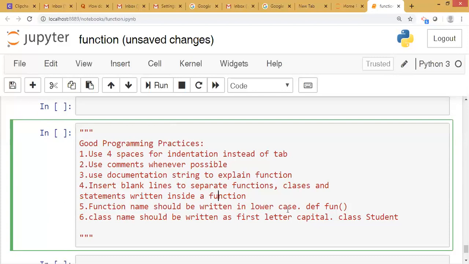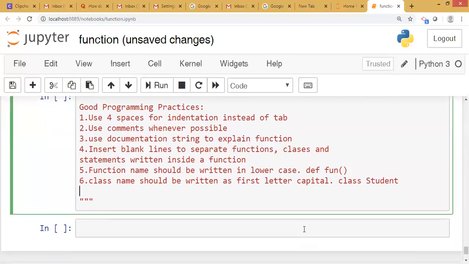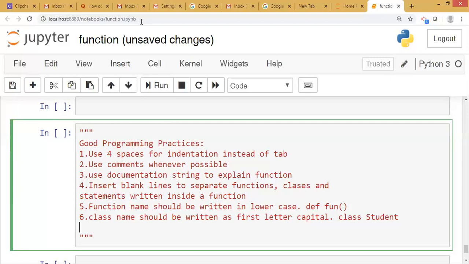The function name should be written in lower case. That means when you define a function by using the def keyword, the function name should be in small letters, lower case. The class name should be written with the first letter capital. Whenever you define a class, the first letter should be capital. These are the good programming practices.